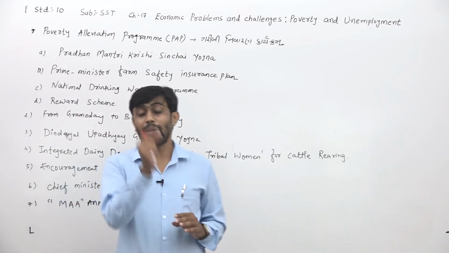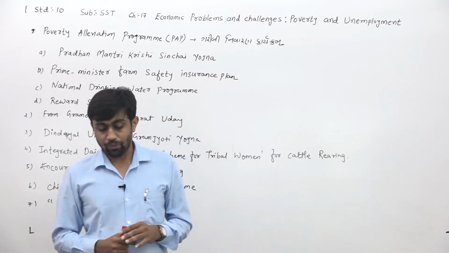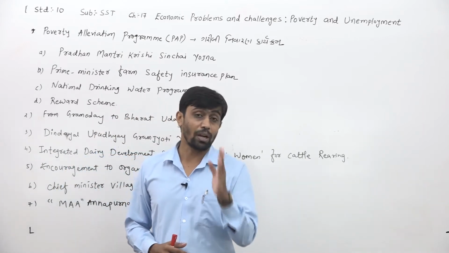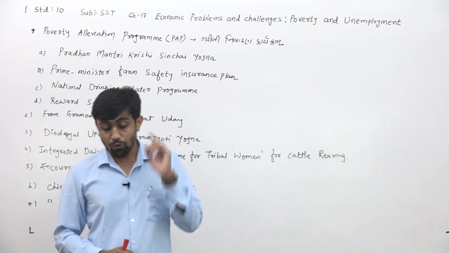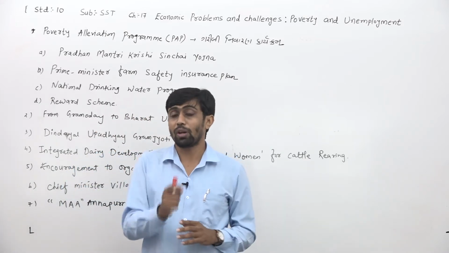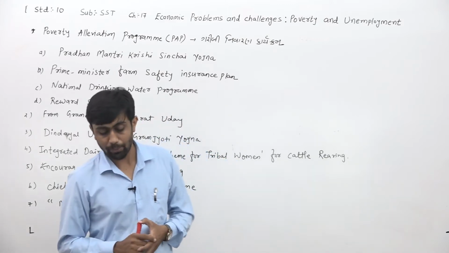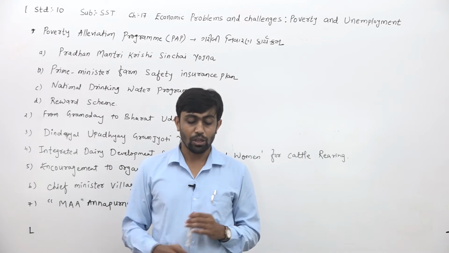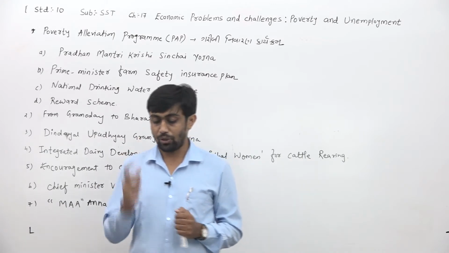Second is the self-employment program. Third is the program related to food security. Fourth is the program related to social safety. And the fifth one is the program of alleviation.